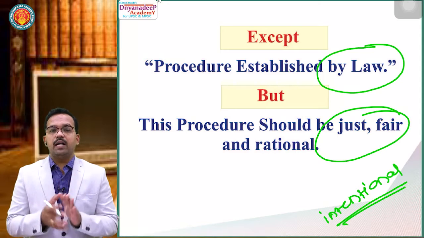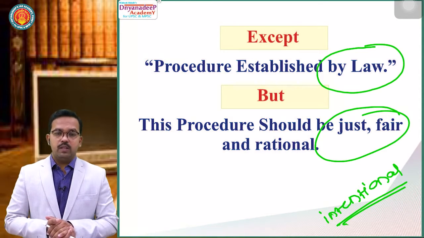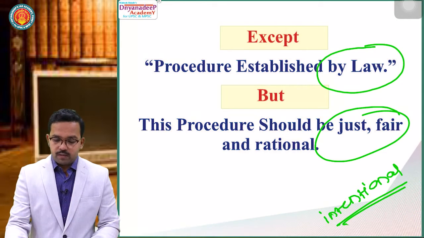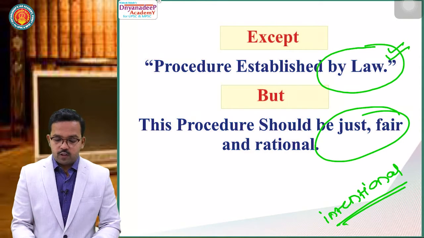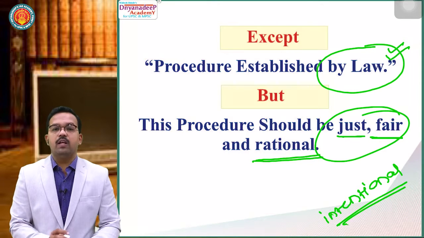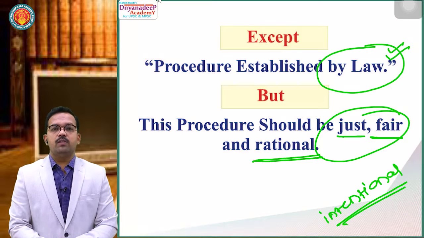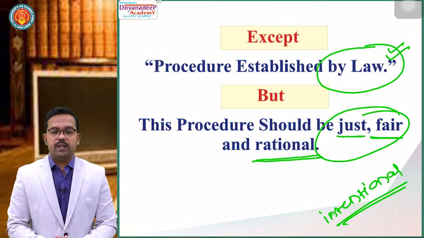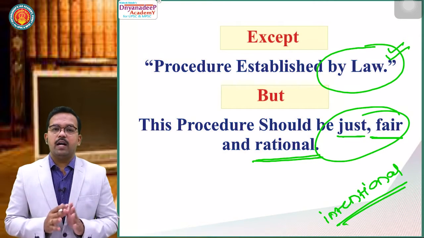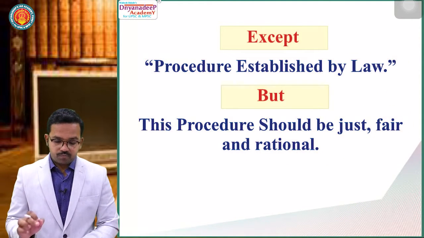So what the Maneka Gandhi case says: no person shall be deprived of his life or personal liberty except procedure established by law, but this procedure should be just, fair and rational. This is the simple thing they are expecting. Clear? So this was the simple wider interpretation of Article 21 under the Maneka Gandhi case.